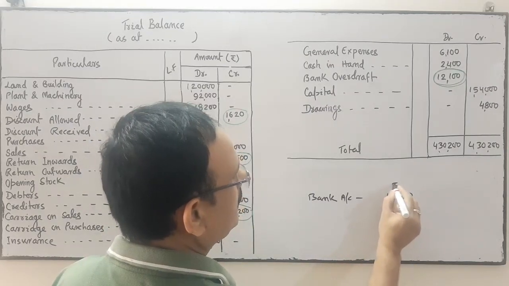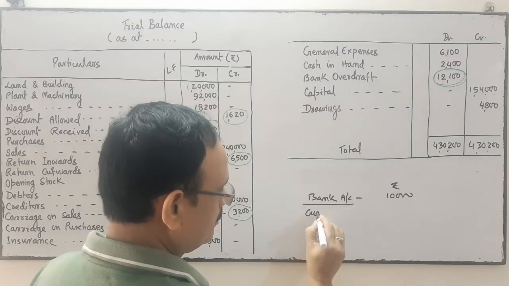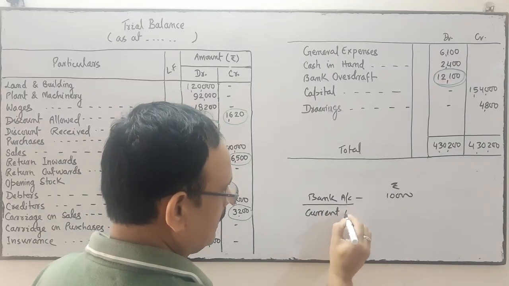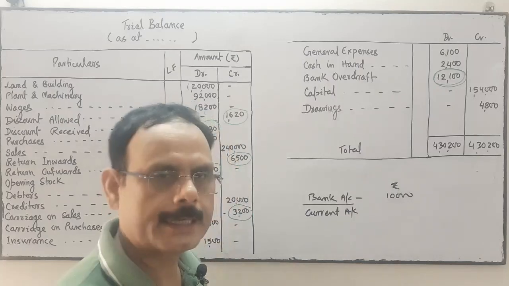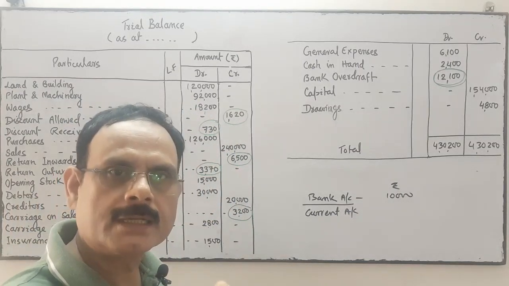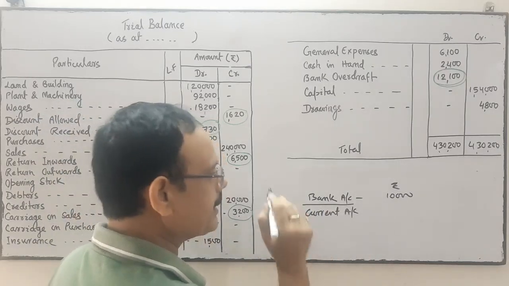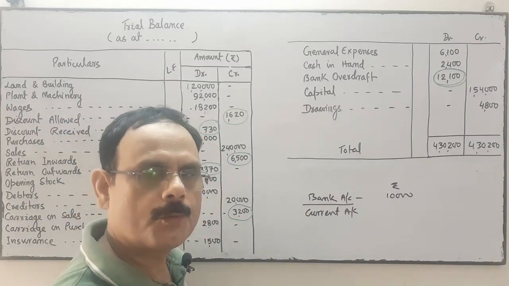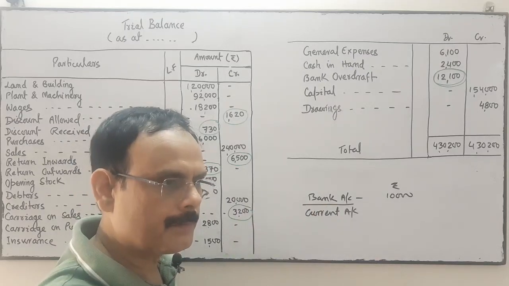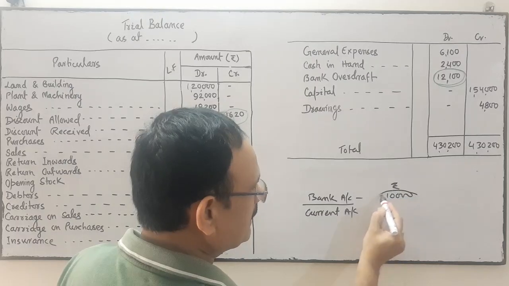Bank account means a current account. There is a current account, savings account, and recurring account. Business opens a current account, and in a current account there is a facility of overdraft. You may withdraw money from the bank more than your deposit amount.